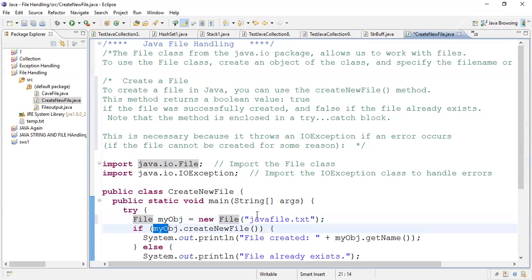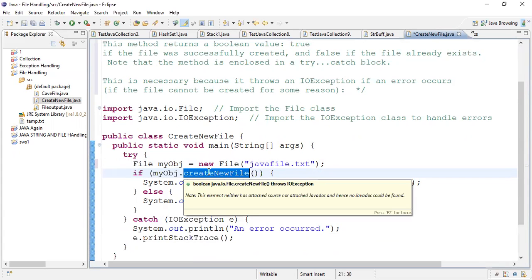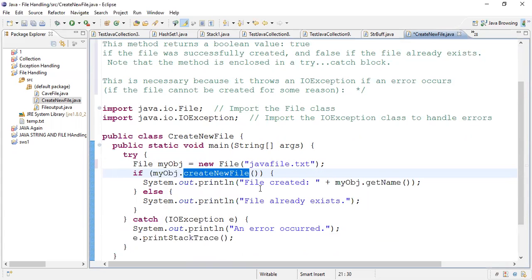As the file javafile1 is in my memory, how can you search for it? Here in search I'm typing javafile. Yes, javafile1 is there in my memory, but javafile is not in my memory. So yes, I can create a file with this name. So this method will return me a true value. What does it indicate? The true value indicates that this file is successfully created.